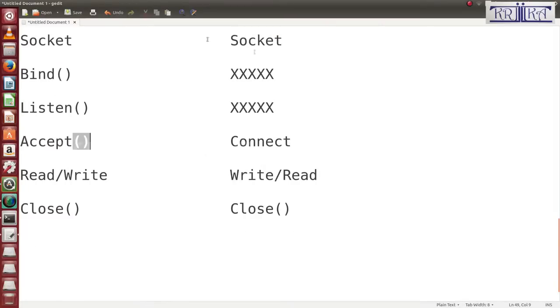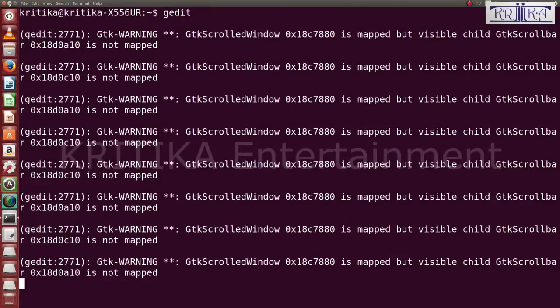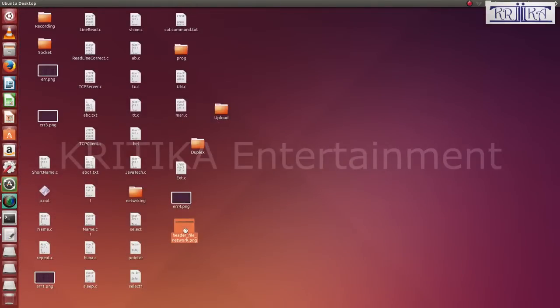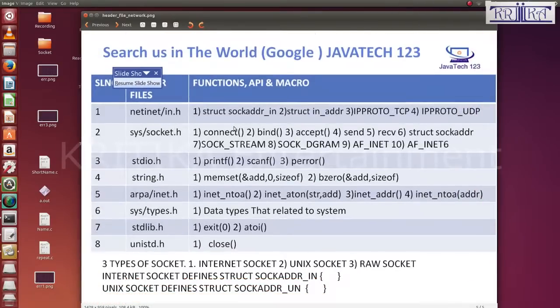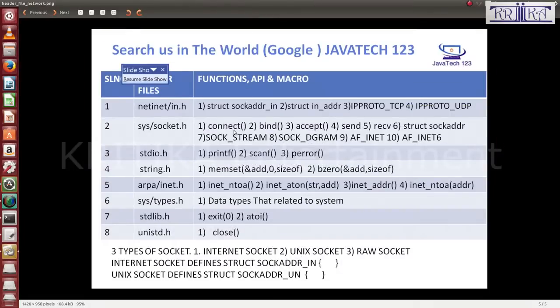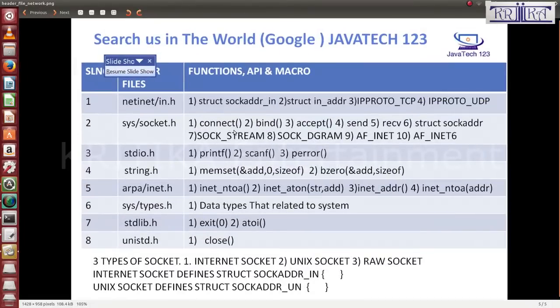Now I'll tell you what header files we are going to use. You just see this diagram. This is the header files, function, API, macro. Then netinet/in.h, which I am going to use. These functions, structures and macros are used in netinet/in.h. IPPROTO_TCP I will tell you. sys/socket.h: connect, bind, accept, send, receive. These functions are used in sys/socket.h.